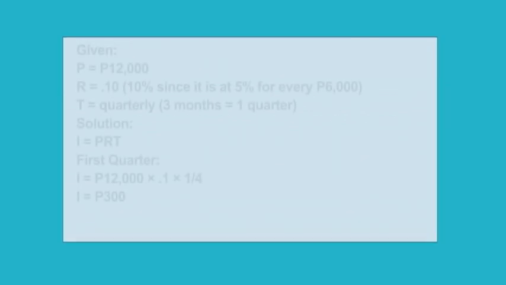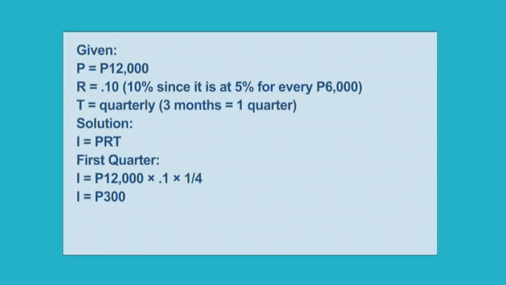We are given the following information. P is equal to 12,000 pesos, R is equal to 0.10 or 10% since it is at 5% for every 6,000, and T is quarterly. Now, we can solve for the interest and the total amount that Philip must pay the bank using the formula I is equal to P times R times T. His first quarter interest is I equals 12,000 pesos times 0.1 times 1/4. Therefore, I is 300 pesos.